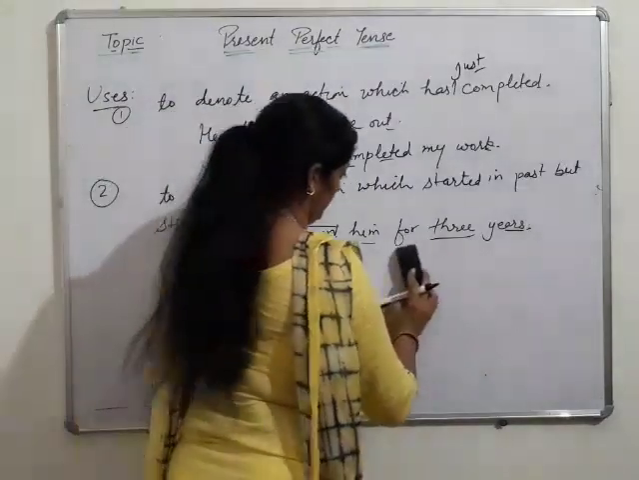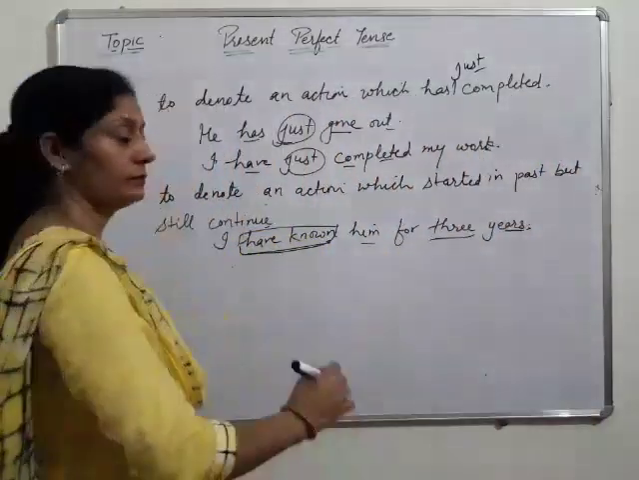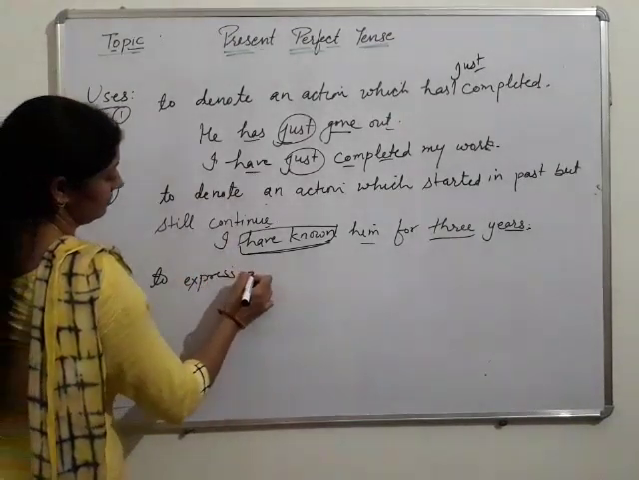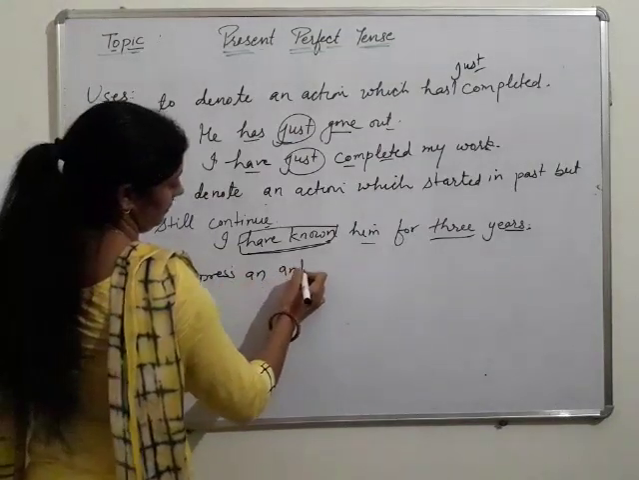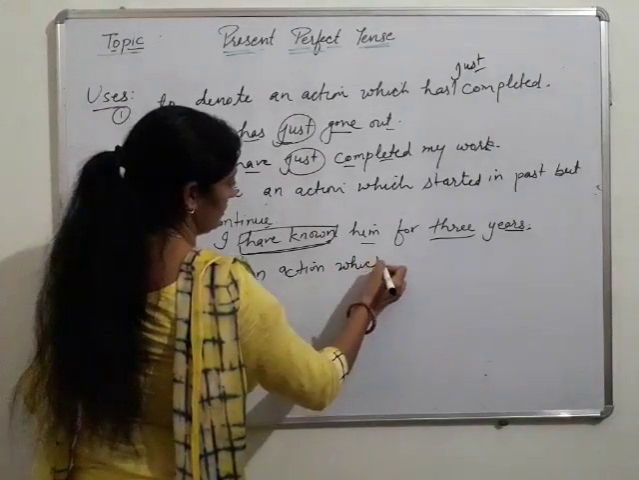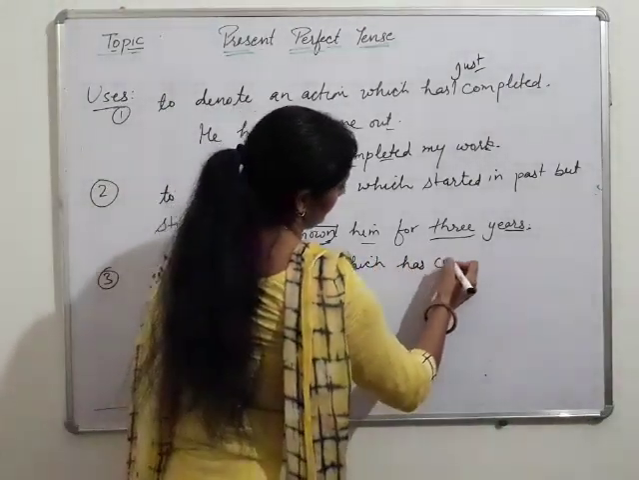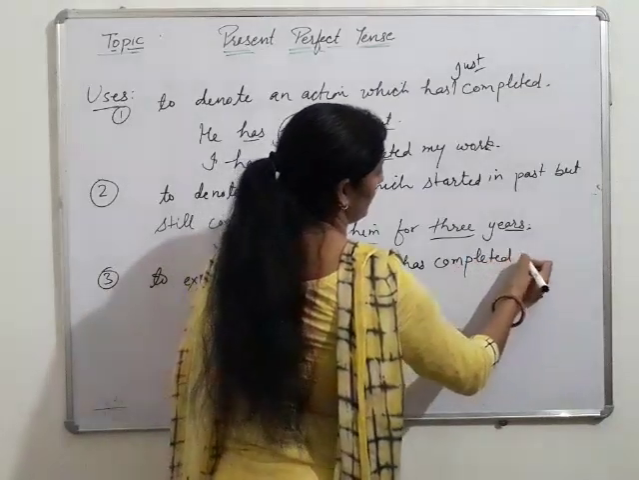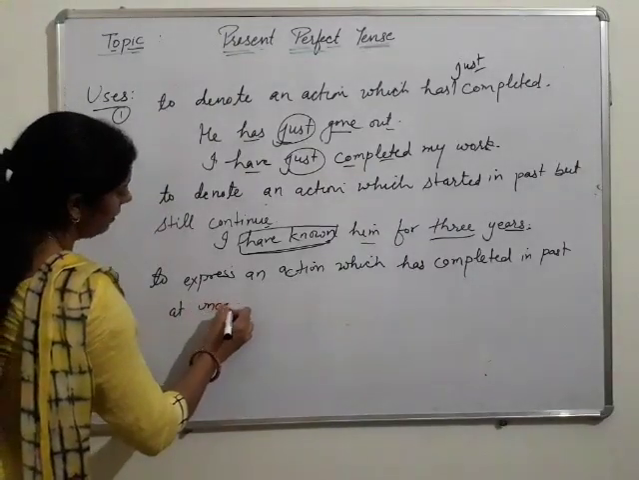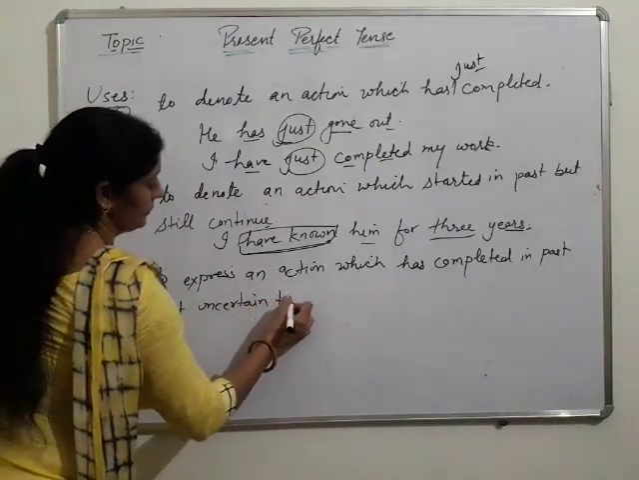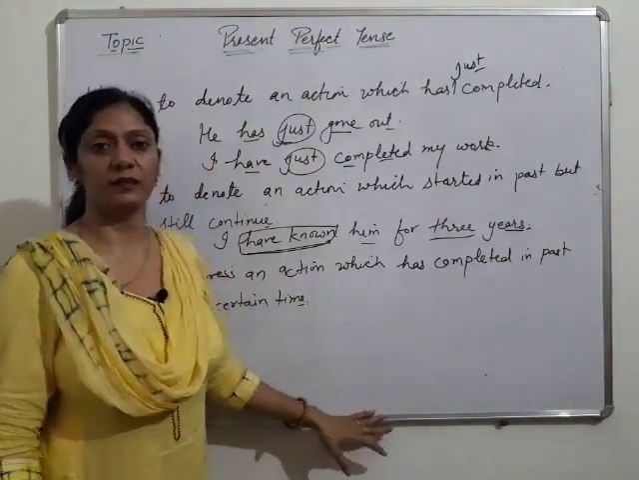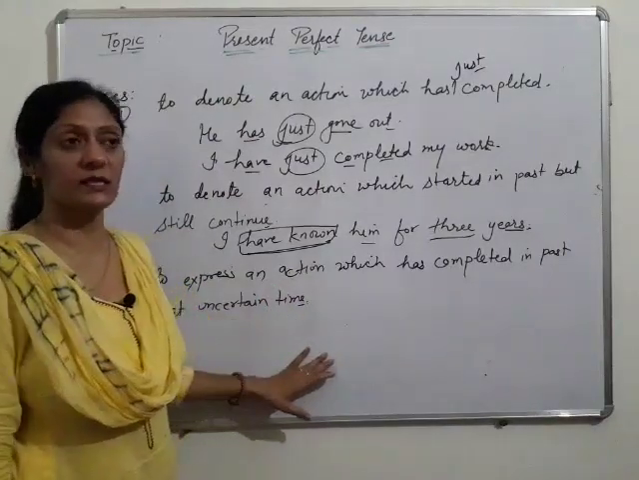Now see the next use: to express an action which has completed in the past at an uncertain time. It means a proper or certain time is not mentioned there. In those sentences we use present perfect.